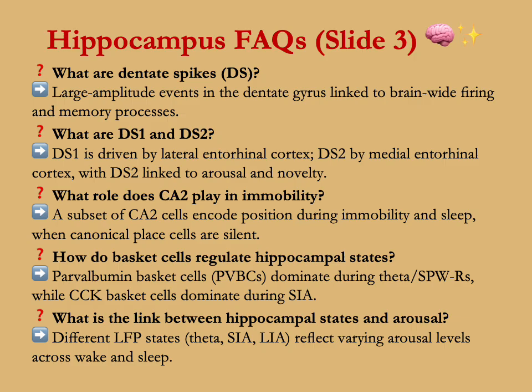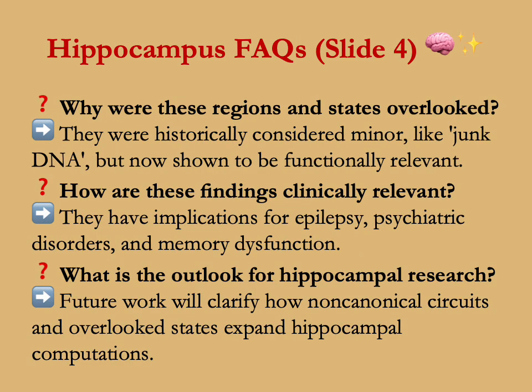What's the link between hippocampal states and arousal? Different local field potential states, theta, SIA, and LIA, reflect varying arousal levels across wake and sleep. Why are the regions and states overlooked? They were historically considered minor, like junk DNA, but are now shown to be functionally relevant.